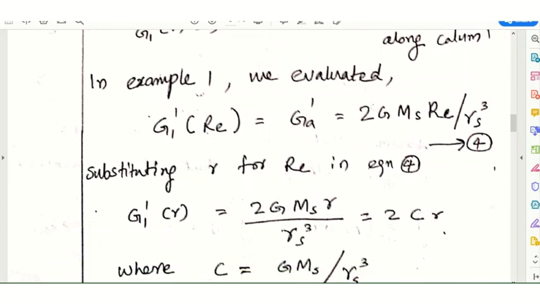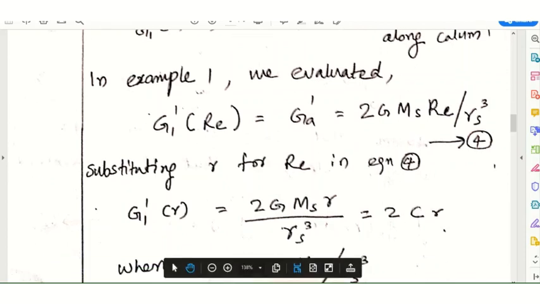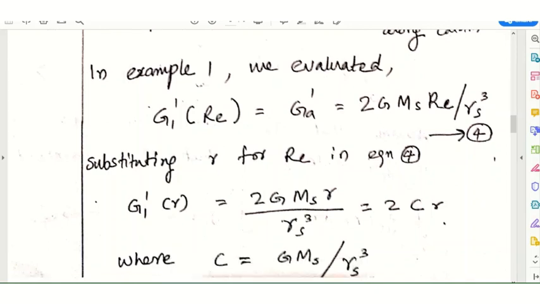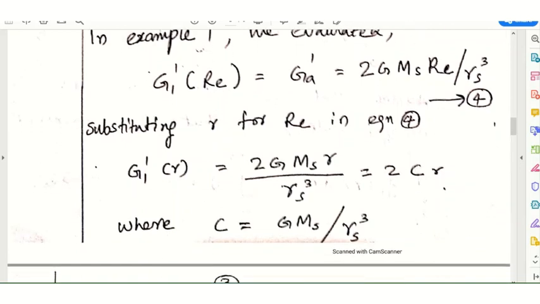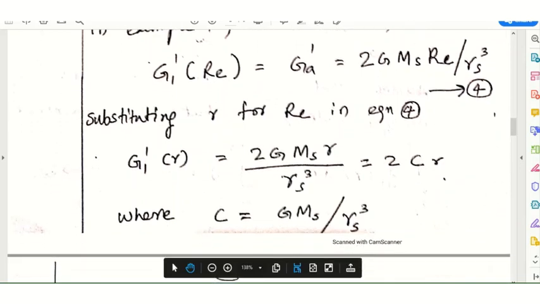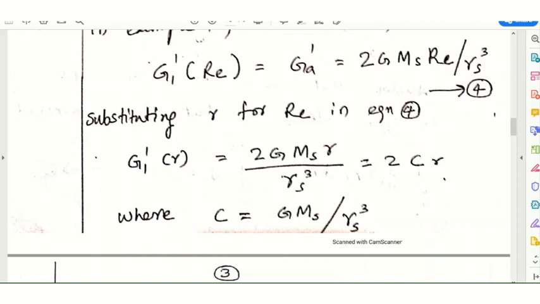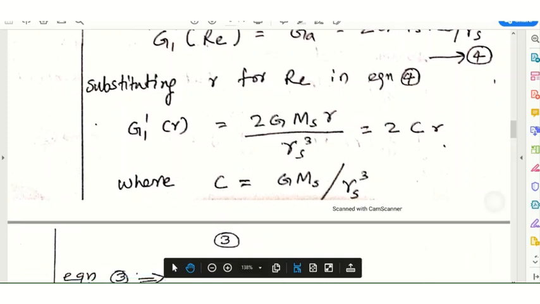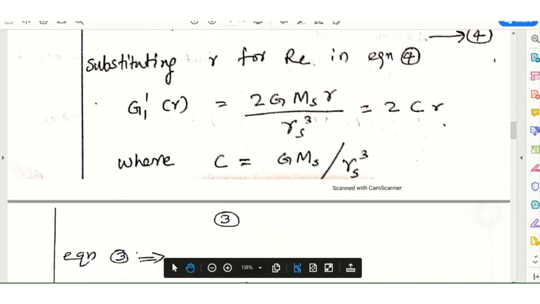In this equation 4, we are substituting small r for RE, and we get G1 dash equal to 2G Ms r by RS cube, or 2Cr. We are putting capital C as the value GMs by RS cube.